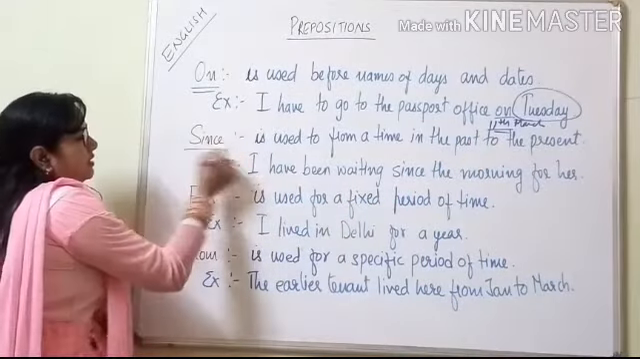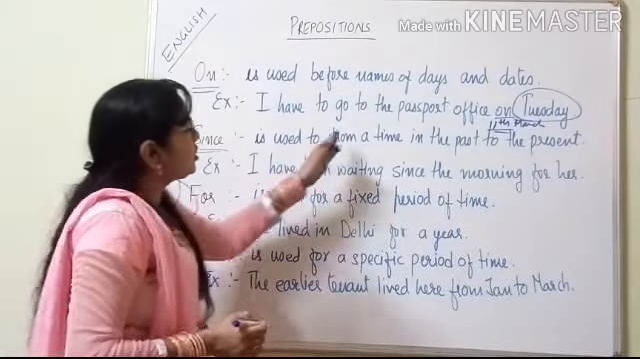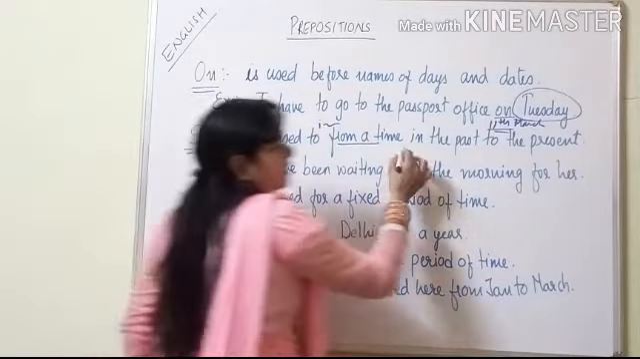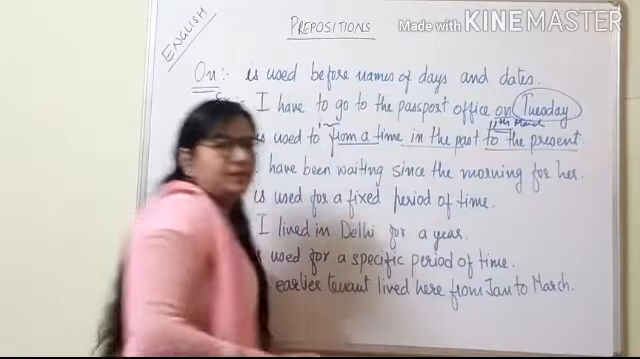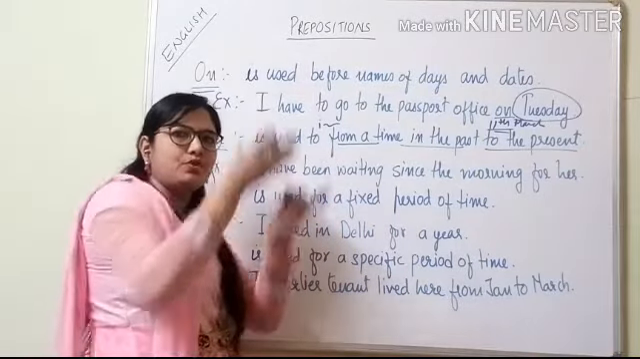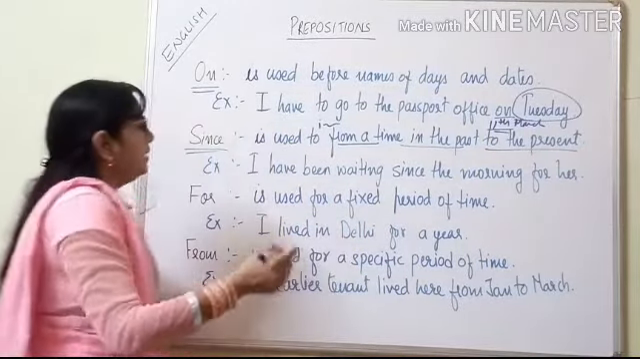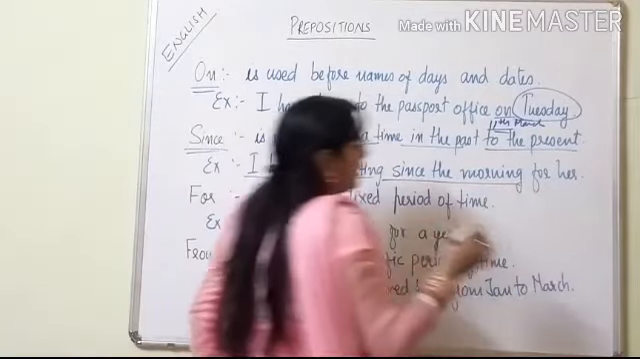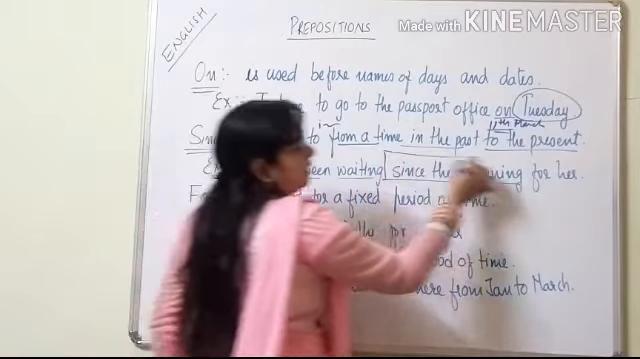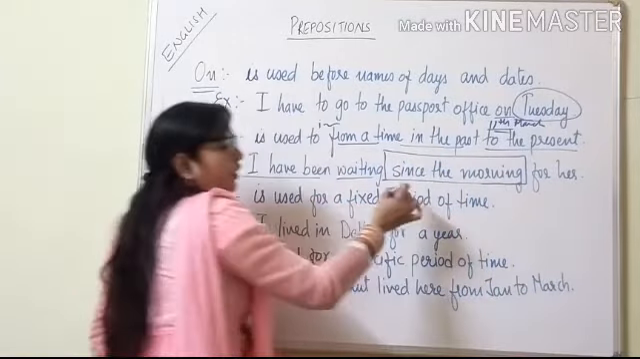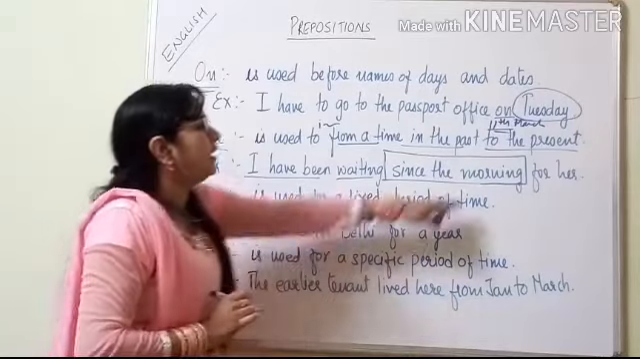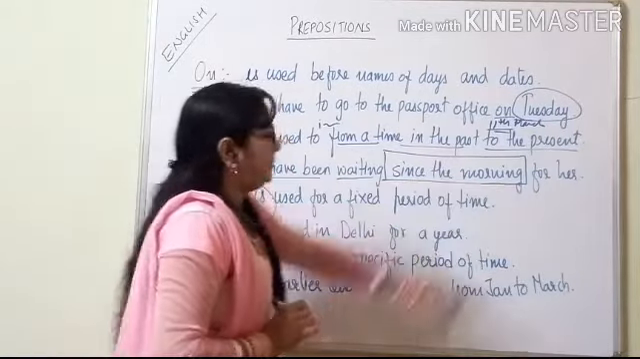Then comes "since". "Since" is used to indicate from a time in the past up to the present. For example, I have been waiting since the morning for her. Here we are indicating the past time, the morning. Since the morning means till now. We are talking here about a past time.